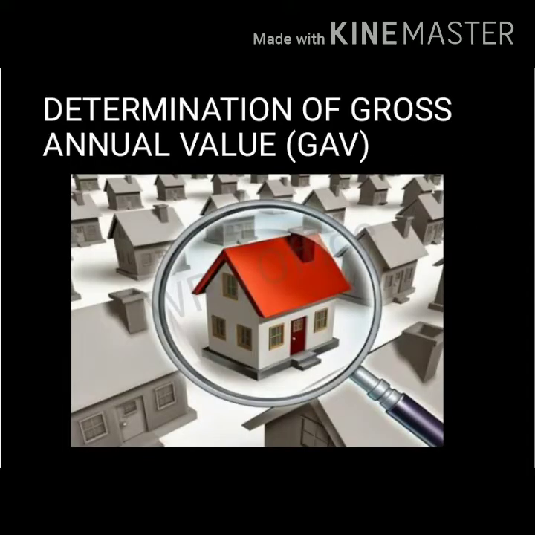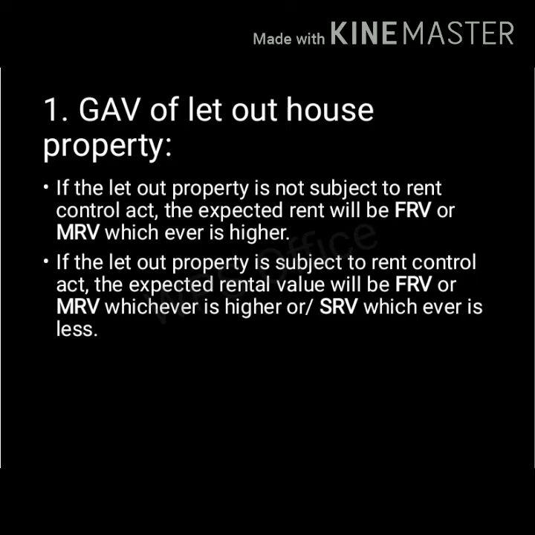Let's move on to the next point, that is determination of gross annual value, GAV. Subpoint 1, GAV of let out house property. The cardinal principle to determine the gross annual value of house property can be expressed as given below: expected rental value or actual rent received for the full year, whichever is higher. So let's move on to the points. First point, if the let out property is not subject to the Rent Control Act, the expected rent will be FRV or MRV, whichever is higher.